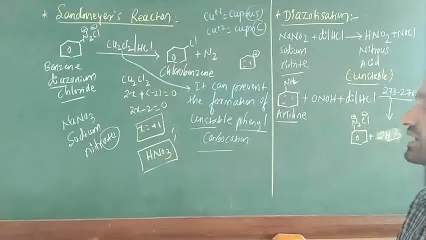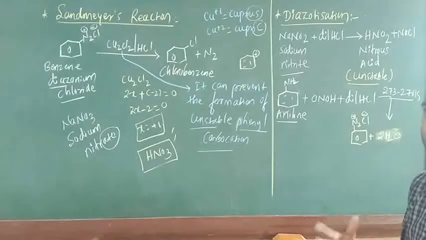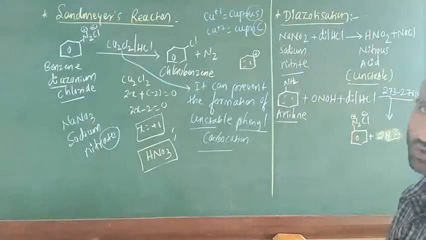Sodium nitrite and dilute HCl. After that, cooled up to 273 to 278 Kelvin. There is a formation of product, what is it? Benzene diazonium chloride. This is called diazotization.